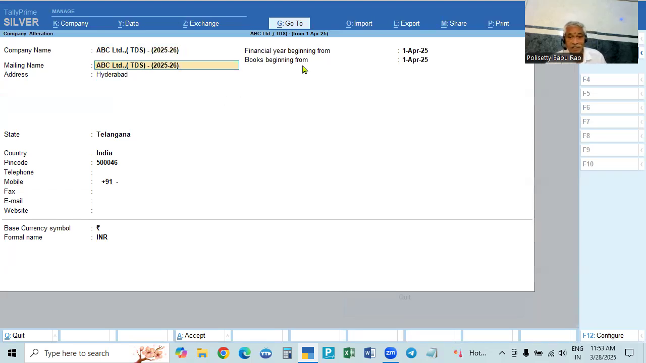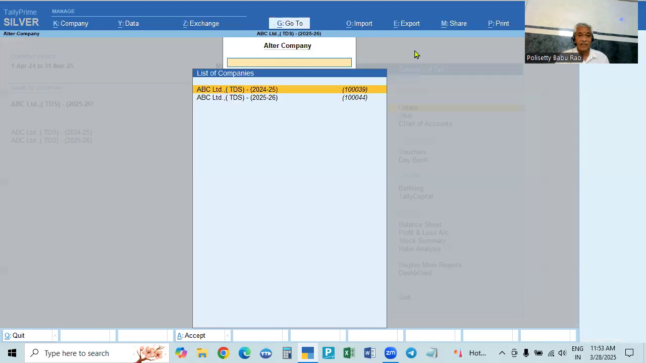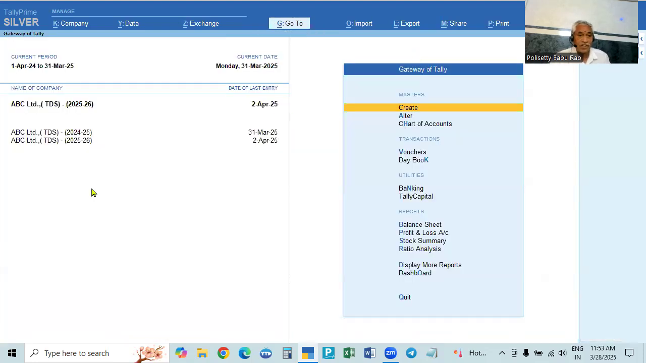So here it is also, see, books beginning from the financial year beginning from 1st April 25. For this year, books are also beginning from the first day. So financial year beginning from 1st April 25. Accept this. Okay. Like this, we have changed the names.